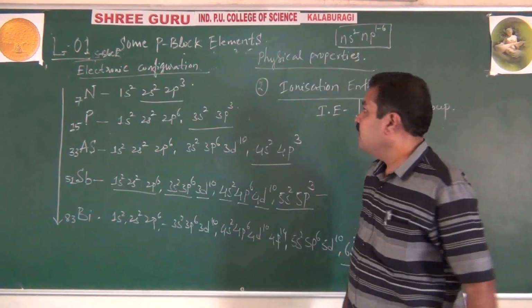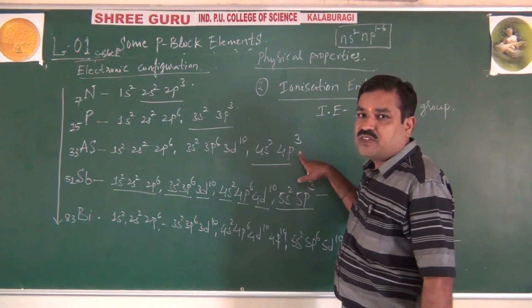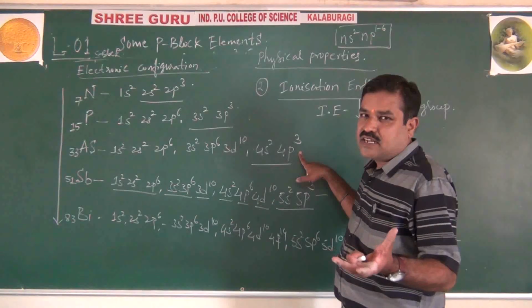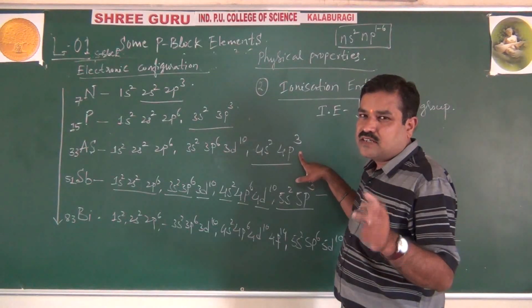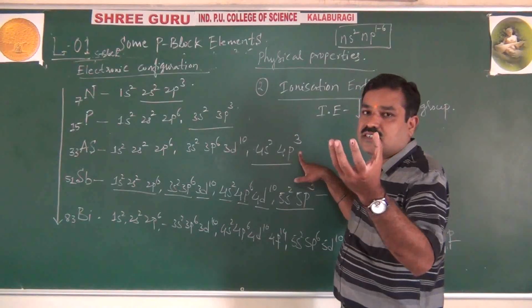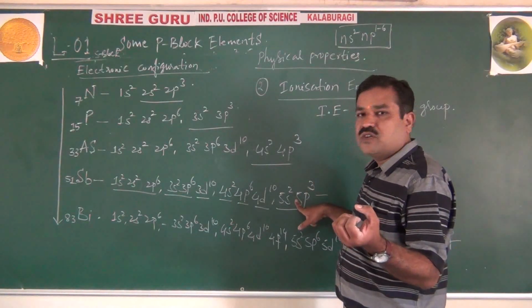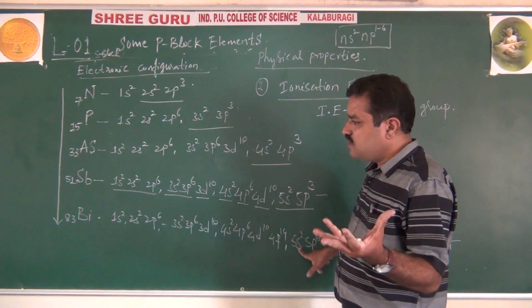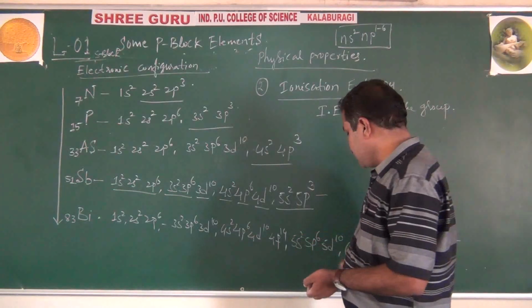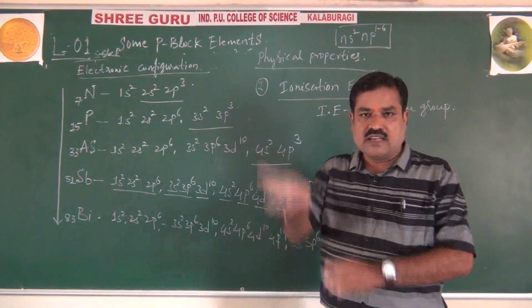Remember. Okay. That's why once again, due to imperfect shielding of 3d, effective nuclear charge increases. Abnormally, effective nuclear charge increases, meaning size contracts, and automatically ionization energy increases. Instead of decreasing, it increases. Antimony is the same due to imperfect shielding of 4d, and bismuth is the same due to imperfect shielding of 4f: effective nuclear charge increases, size decreases, ionization energy increases.